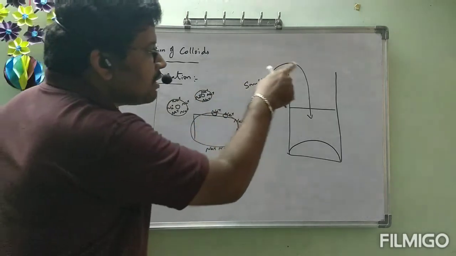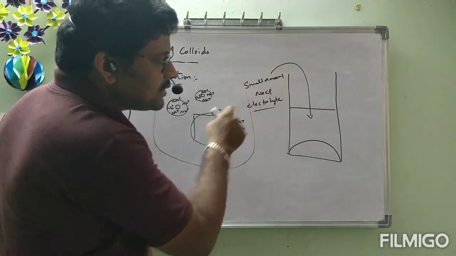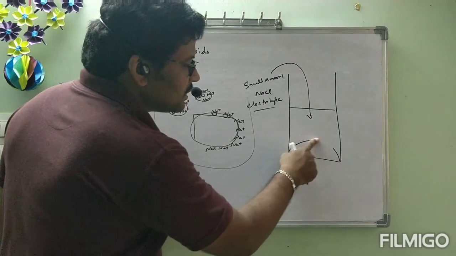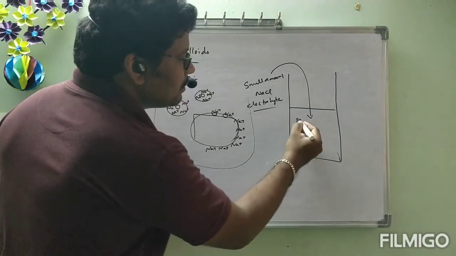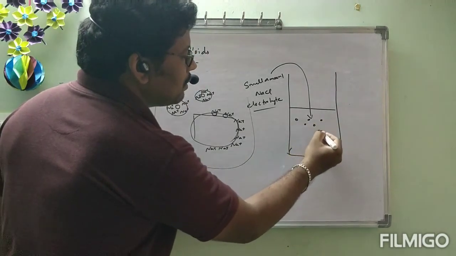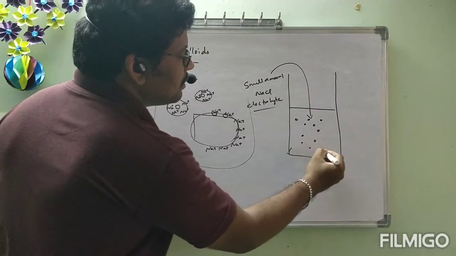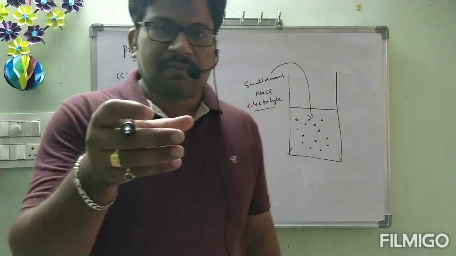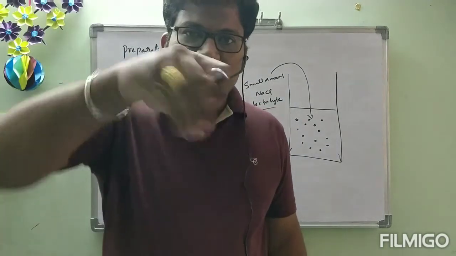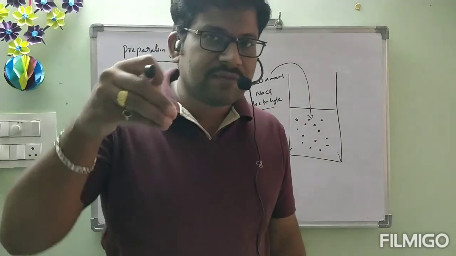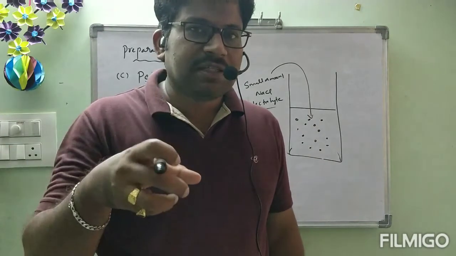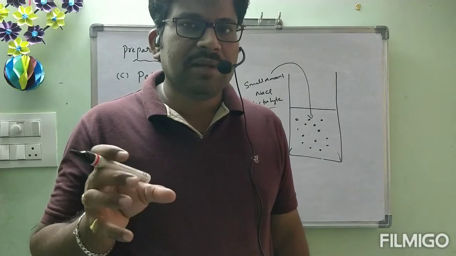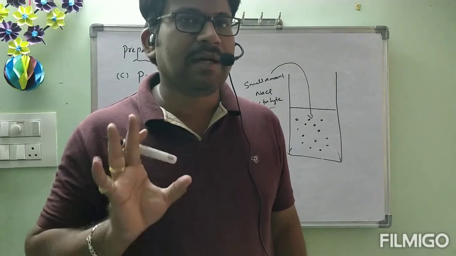So in the presence of a small amount of electrolyte like NaCl or any other, this suspension is made into colloidal particles. So what we are going to do is add a little amount of electrolyte to that suspension and shake it. Because of the shaking, the small particles of the suspension will be adsorbed by that electrolyte, and they will remain in the range of colloidal sized particles.